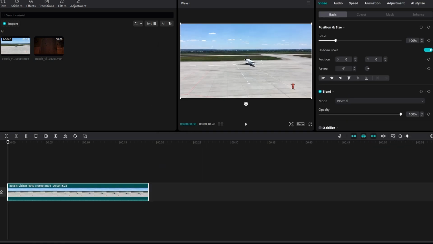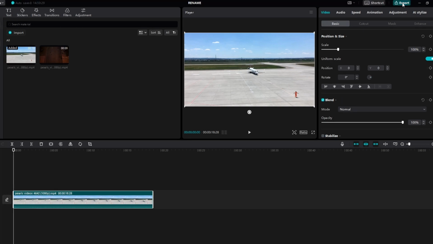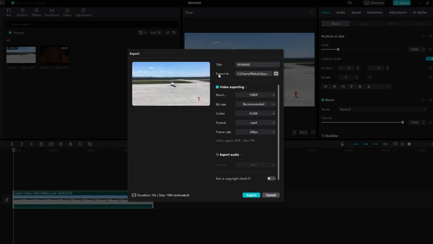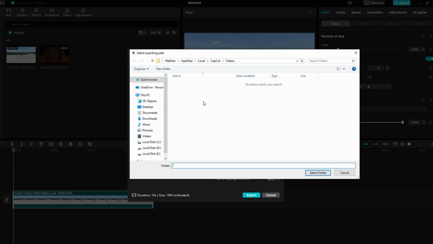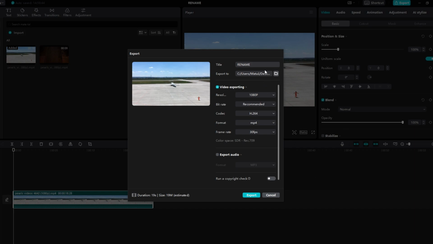While exporting video in CapCut, click on the top right Export button. In the Export window, click on Export to open Export options. In the Export Options section, click on the File icon to choose a new export location. Navigate to the desired folder, select it, and press Select.